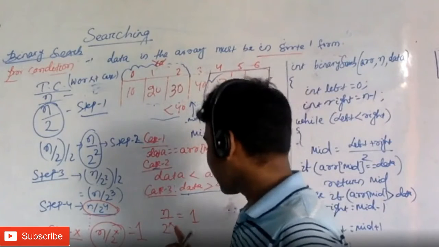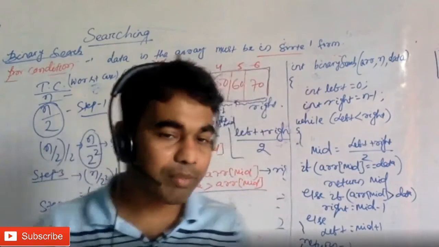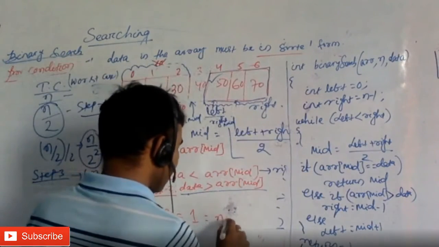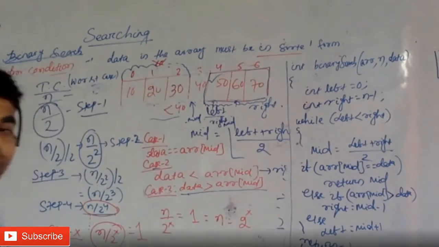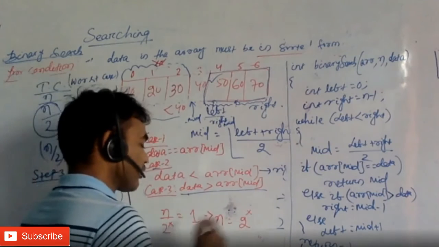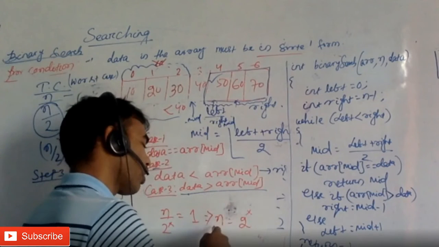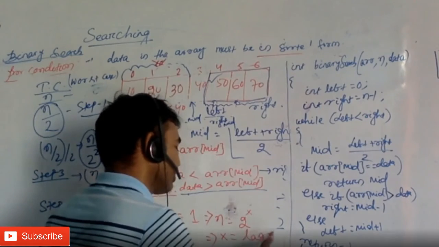We have n by 2 to the power x equal to 1, so n equals 2 to the x. If I want to find x, then it becomes log n base 2.